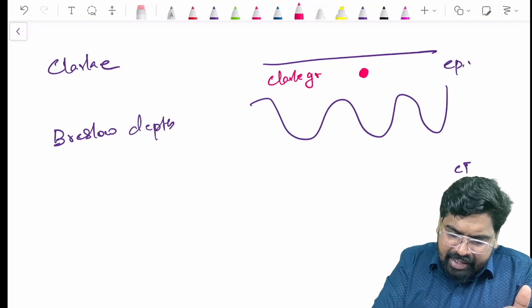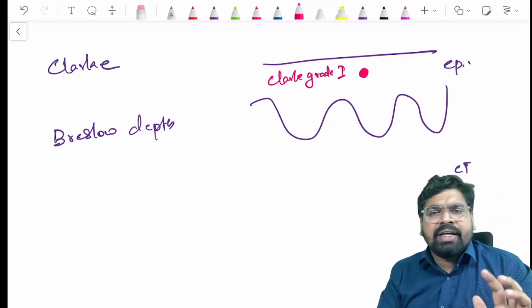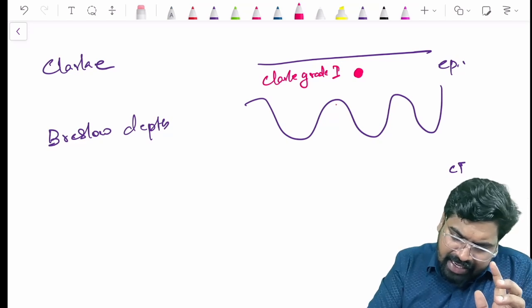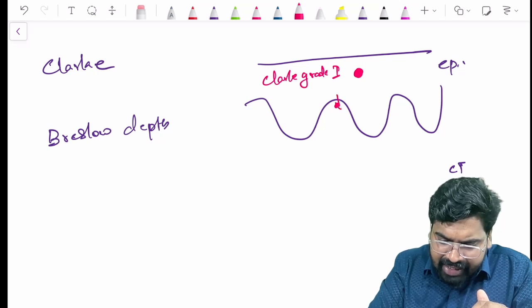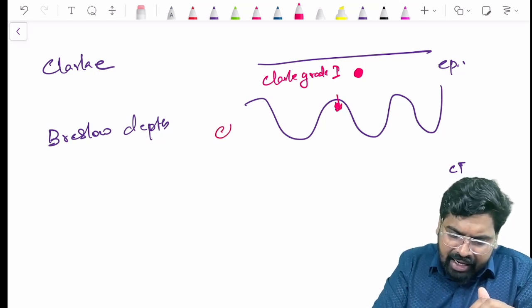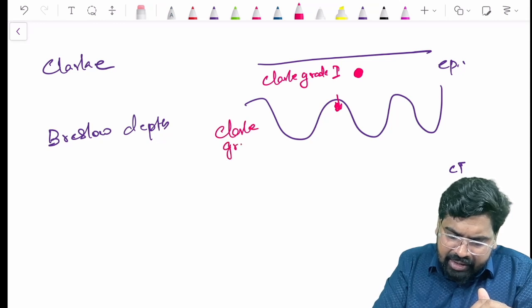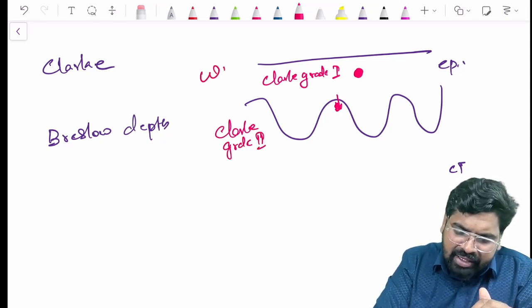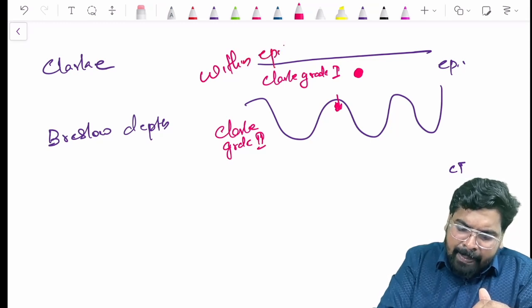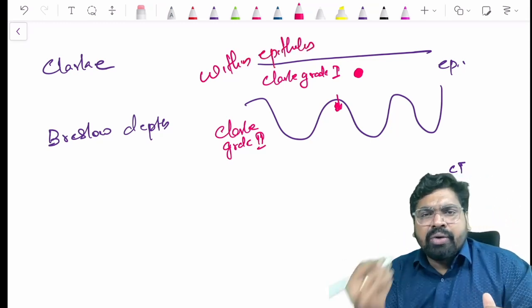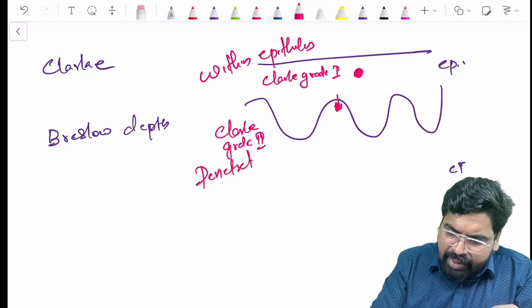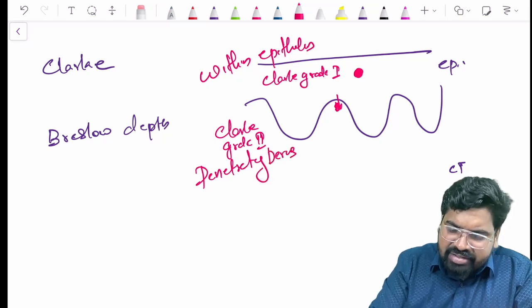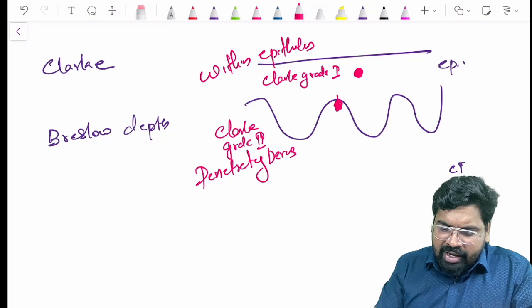If it penetrates the dermis, we call it Clark grade 2. It just penetrated the dermis.